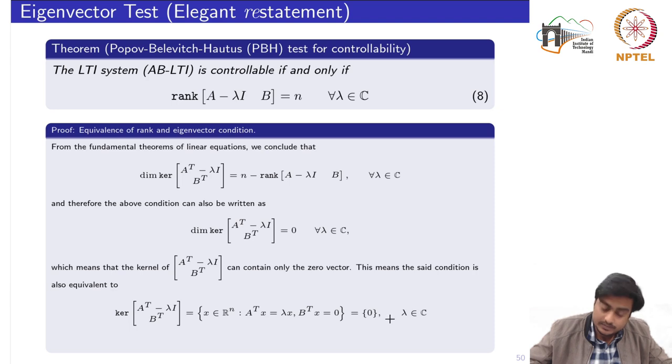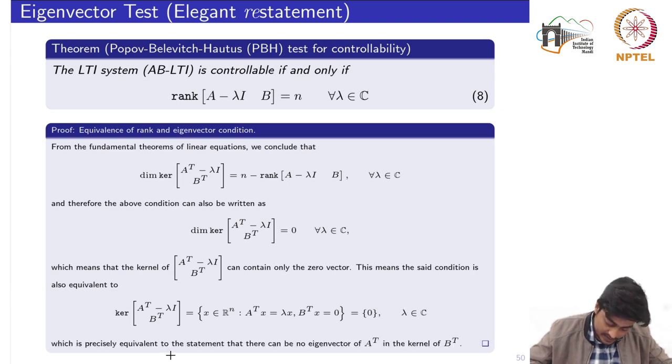This is precisely equivalent to the statement that there can be no eigenvector of A transpose in the kernel of B transpose. This finishes the proofs.